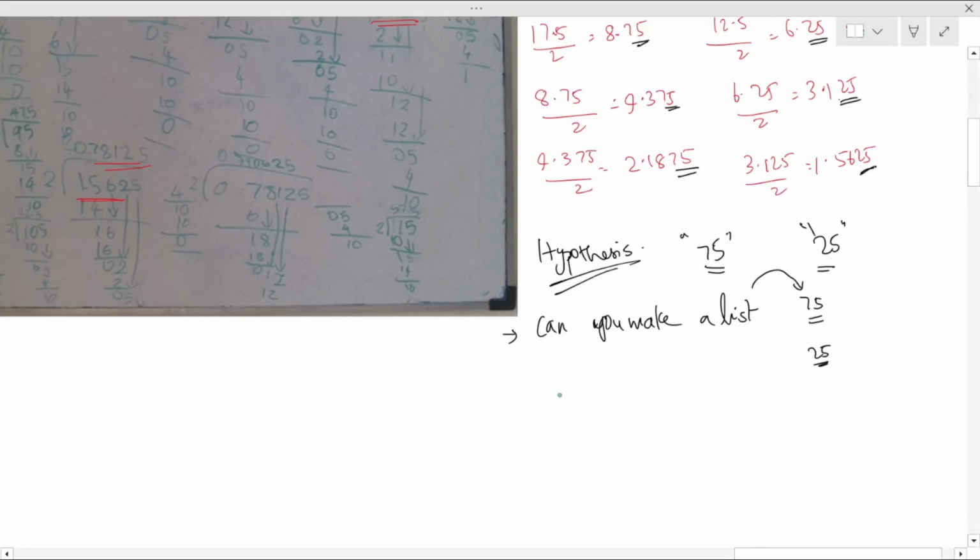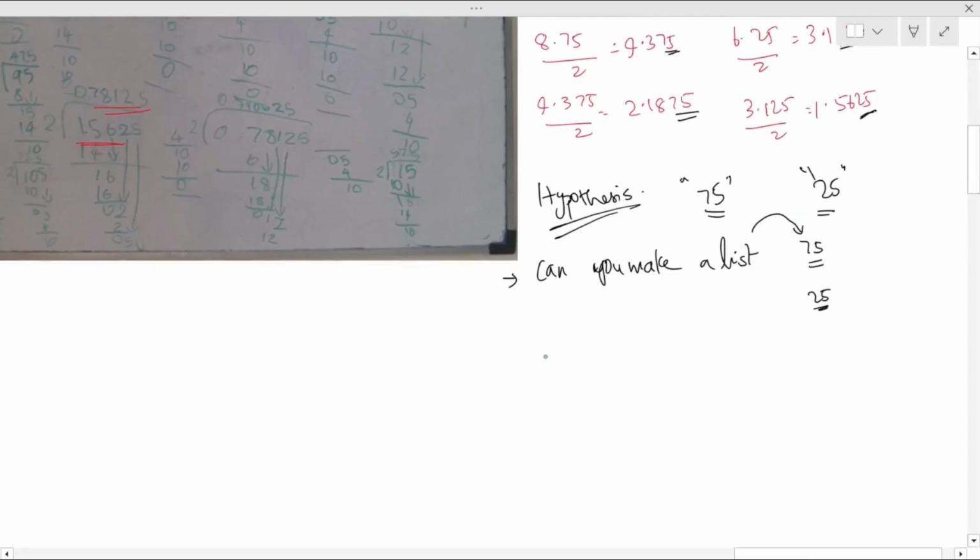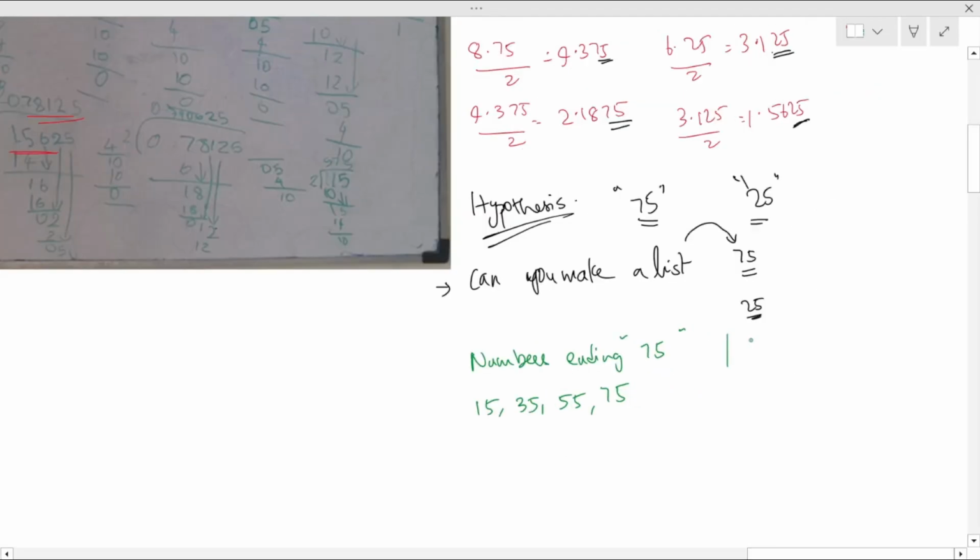So she took the guiding question seriously and she came up with an astounding list of numbers ending with 75, 75 as the ending digits, right? So numbers ending in 5 are 15, and then 35, and then 55, and then 75. So repeatedly, if you divide by 2, all these numbers end with 75. And numbers ending with 25 instead are 25, and then 45, and then 65 or 85.